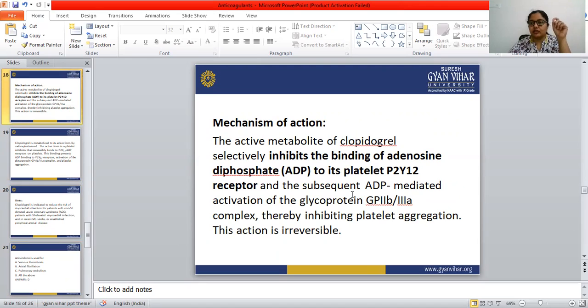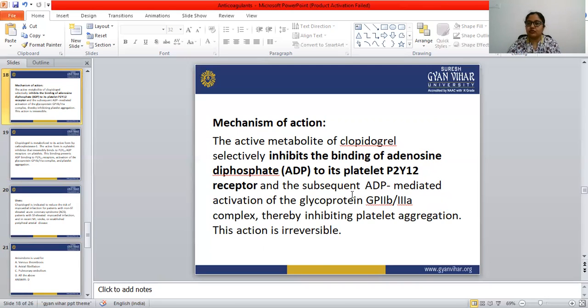The active metabolite of clopidogrel selectively inhibits the binding of ADP to its platelet P2Y12 receptors. So it inhibits the binding of ADP to its platelet receptor, and subsequently the ADP-mediated activation of the glycoprotein complex, thereby inhibiting platelet aggregation, and this action is irreversible.